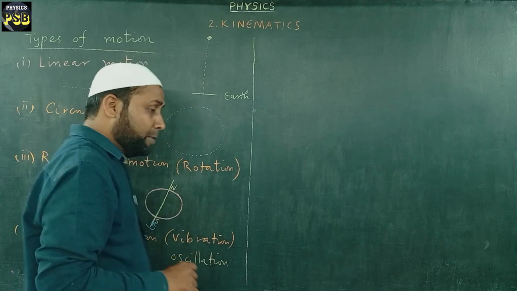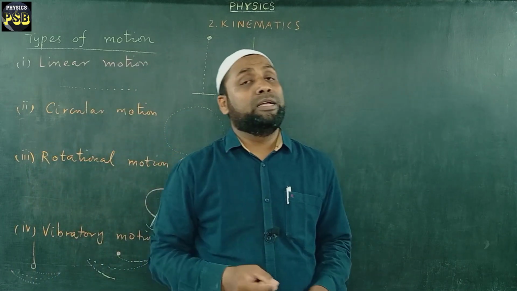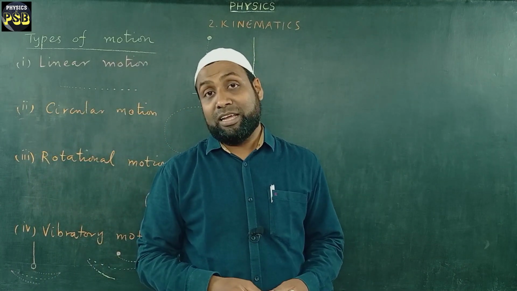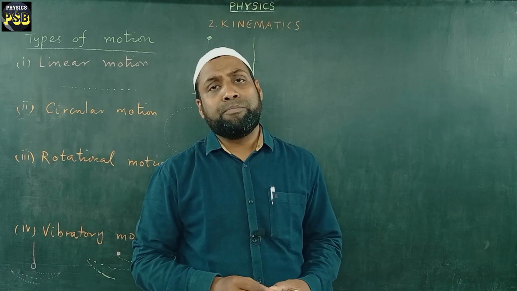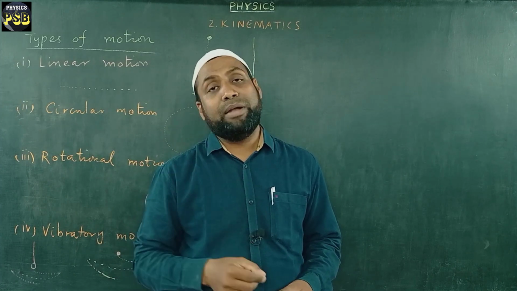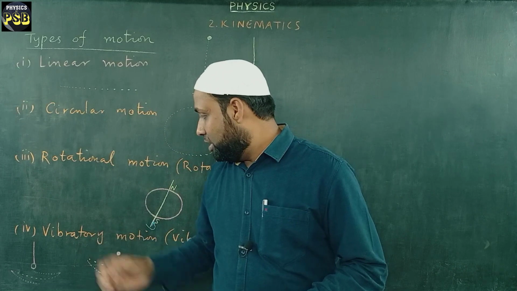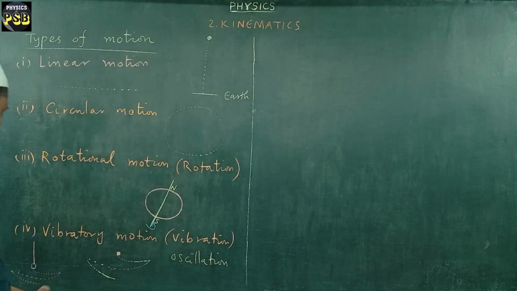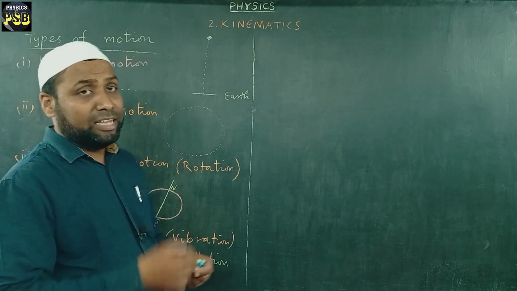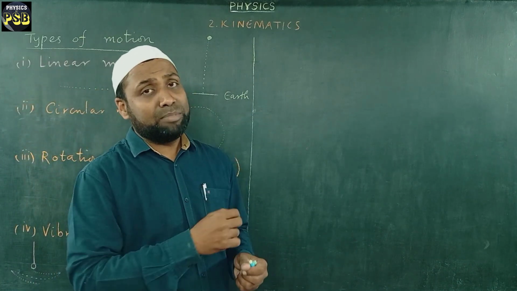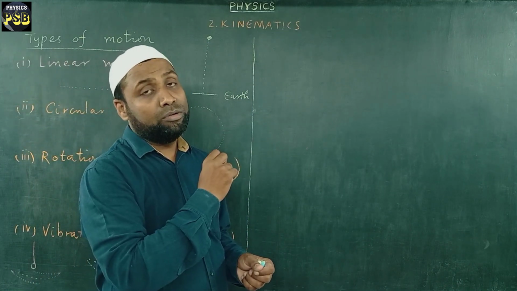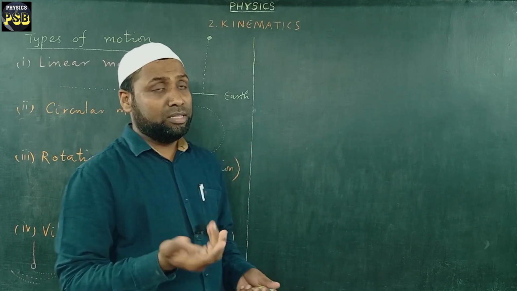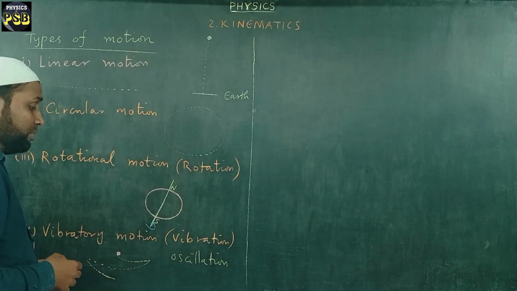And not only that, if you pluck a stretched string, then it vibrates. It shows the vibration. Clear? Now, in guitars, the strings are there. If you pluck them, if you disturb them, they move to and fro. This is an example of vibratory motion.